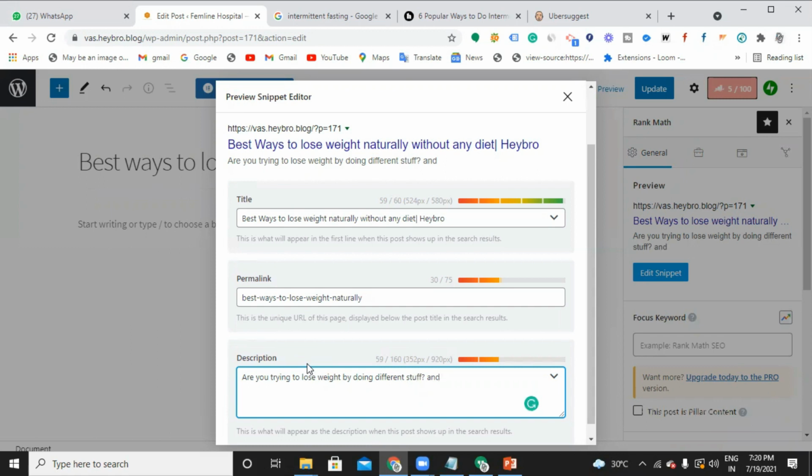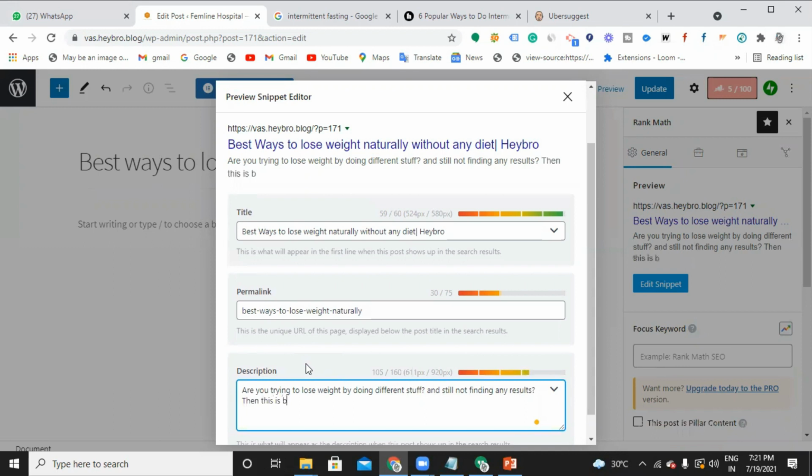Are you trying to lose weight by different stuff and still not finding any results? Then this blog is for you.